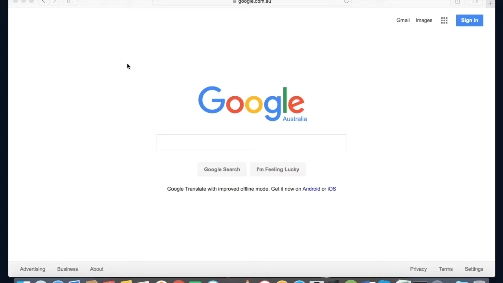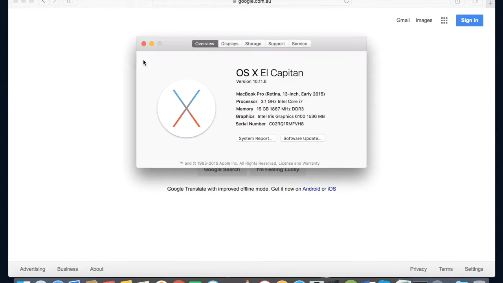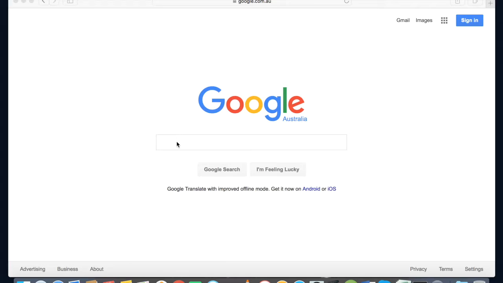Today I'm going to show you how to install opencv in Mac OS. To tell you about the system, it has the OS X El Capitan operating system, and the processor is 3.1 gigahertz, and this is the latest Apple series that we have. So first you need to install Xcode because opencv runs in Xcode.